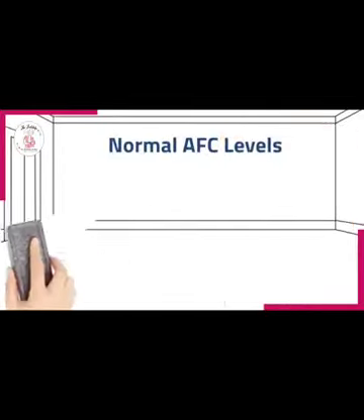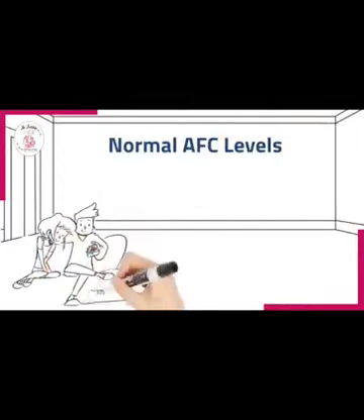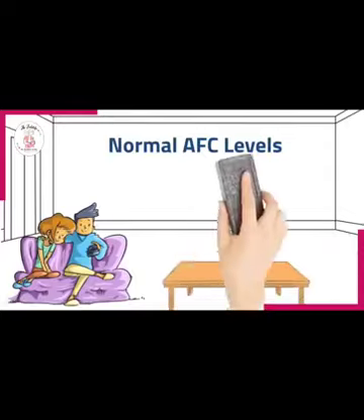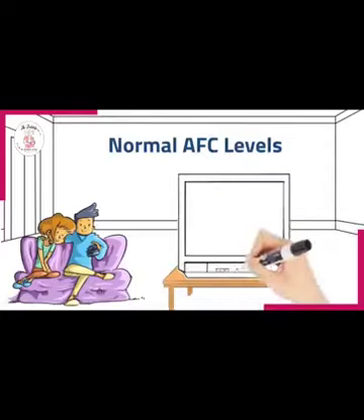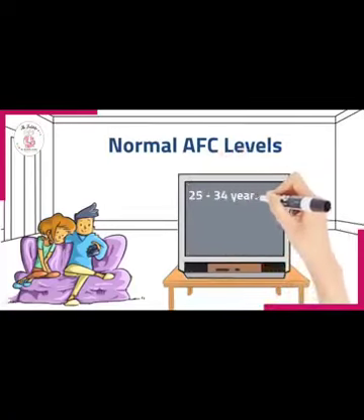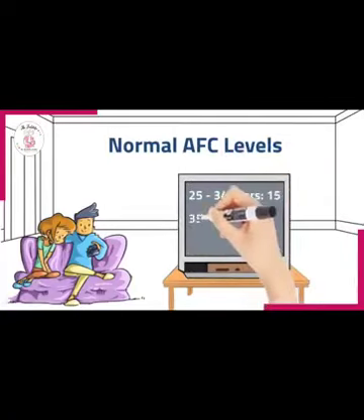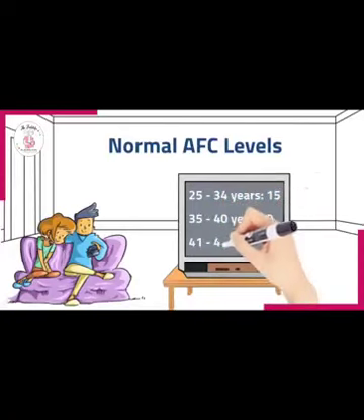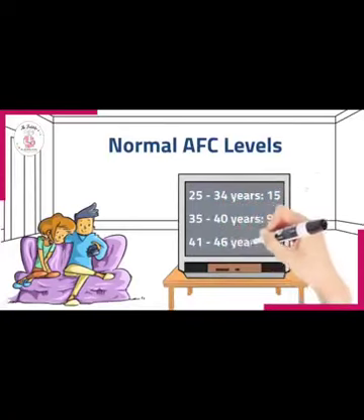So what is a normal AFC? Well, like the AMH, the average AFC decreases with age. The average AFC by age has been determined as follows. From 25 to 34 years of age, an average of 15 follicles. From 35 to 40 years of age, an average of 9 follicles. And from 41 to 46 years of age, an average of 4 follicles.